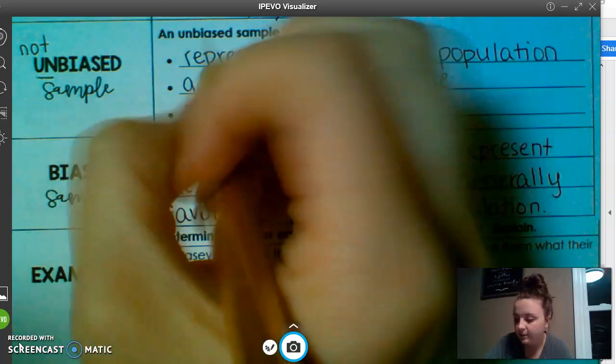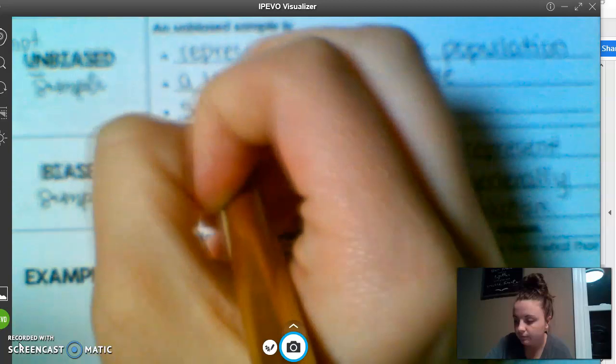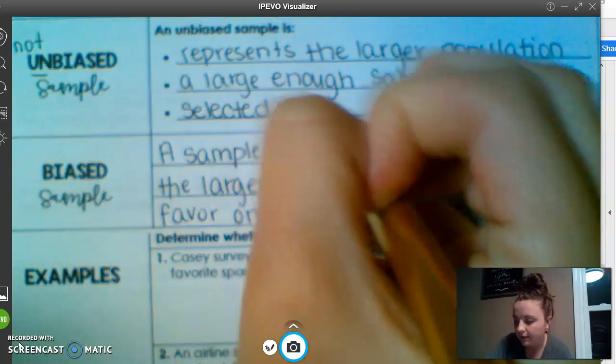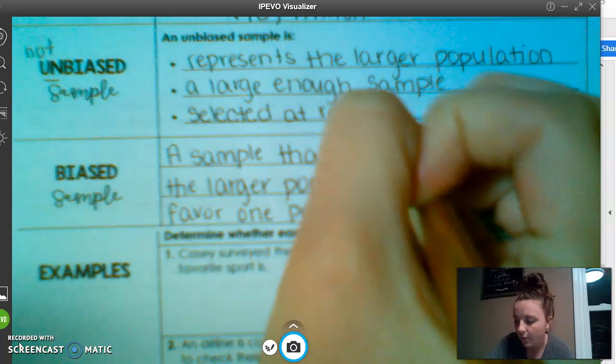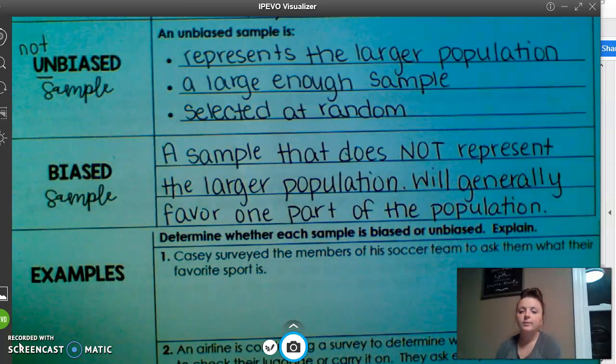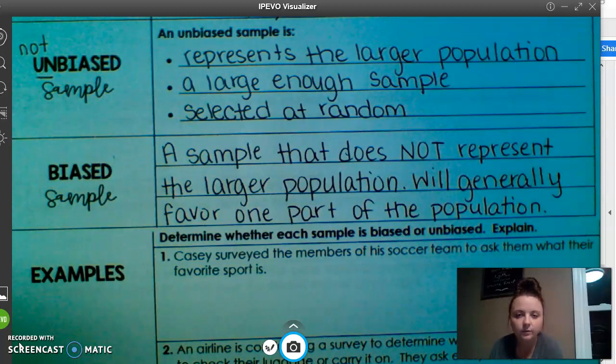The last one has to be selected at random. Okay, so my seventh graders, there's a lot of you that come in right at 8:05 or right at 7:55. So what about if we were asking where we should take the eighth grade next year, and we say, well, we're going to pick the first 15 seventh graders to walk into the door. If you're late every day because your parents are a little bit later, you're not going to be happy about that because that didn't give you an option to be chosen.